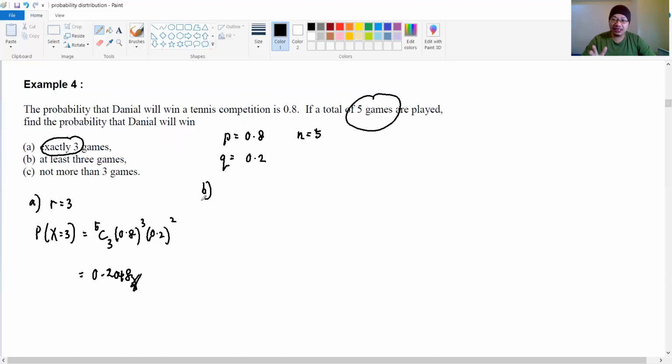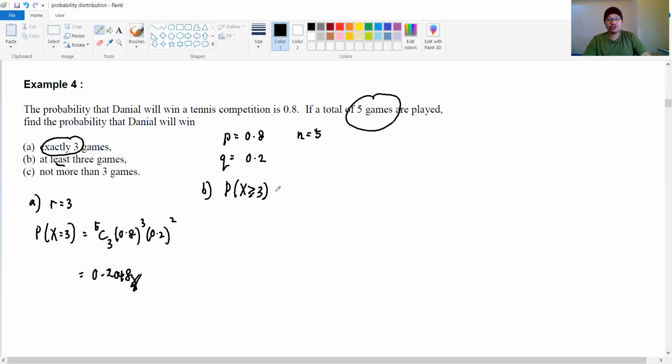At least 3 games he wins. We are talking about inequalities here. This is what we call inequalities. We call it at least, so that means your R will be at least 3. That means it can be 3 onwards. It can be 3, 4, 5, etc. So it can be X more than or equal to 3. This is how we write question B: at least 3 games he won, so it can be 3 onwards.